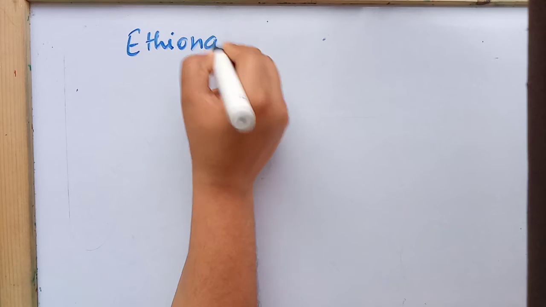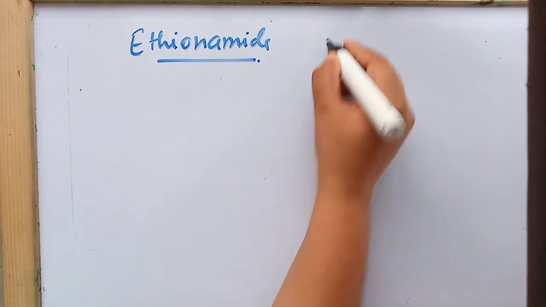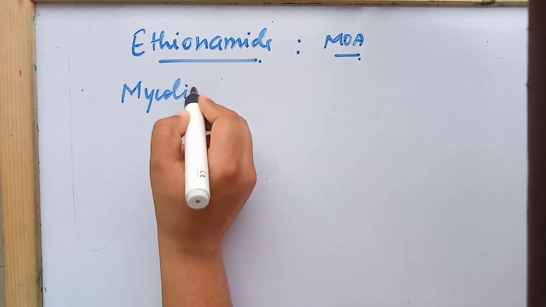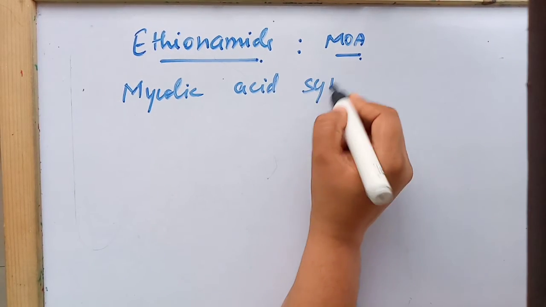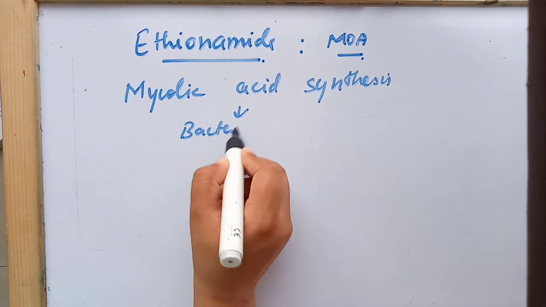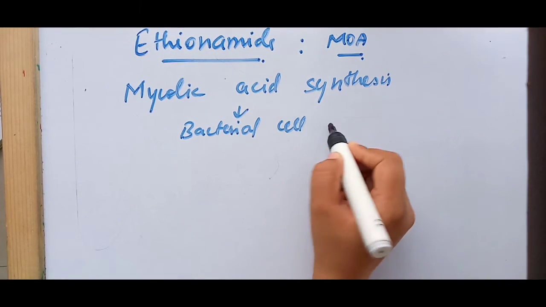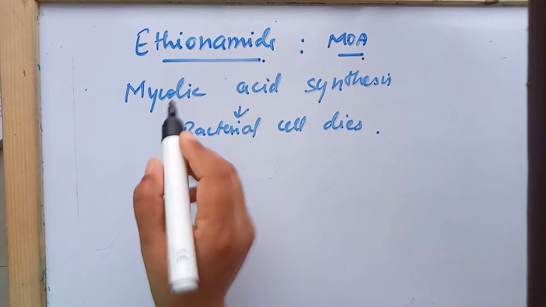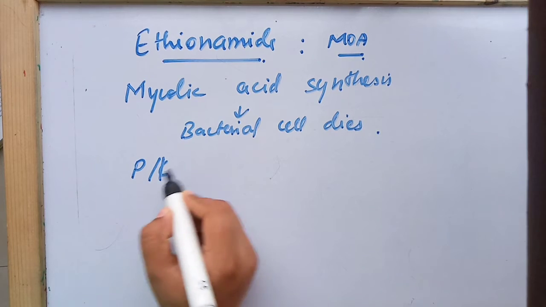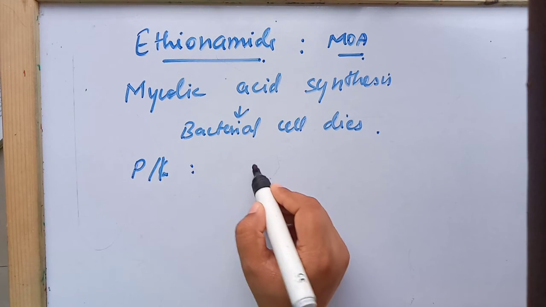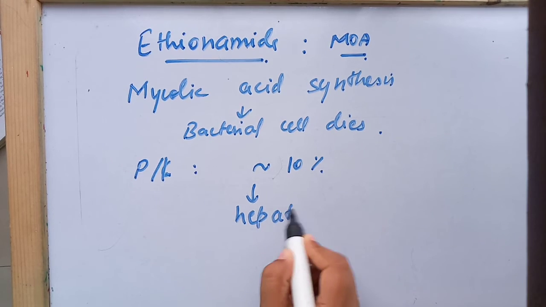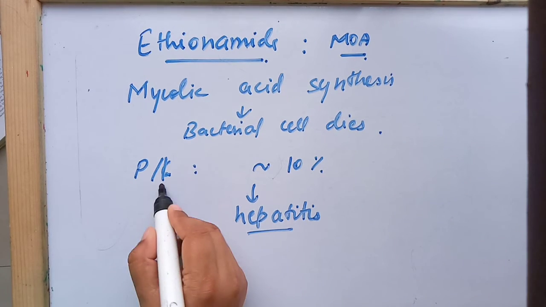Now the drug ethionamide. The mechanism of action of this drug is very effective, that is, it inhibits mycolic acid synthesis. Since this does not take place, the bacterial cell dies. The drug is quite effective, but nearly 10% of patients have developed hepatitis.